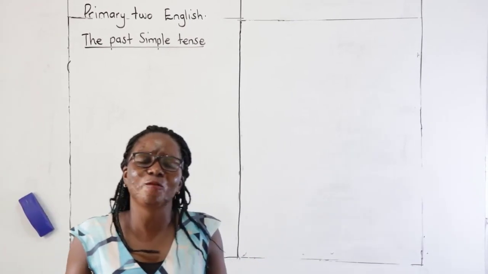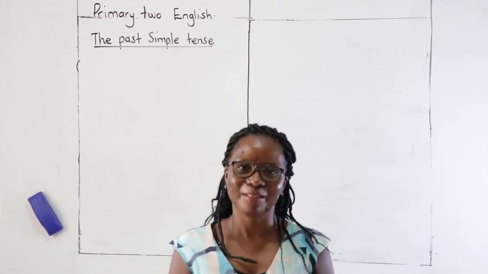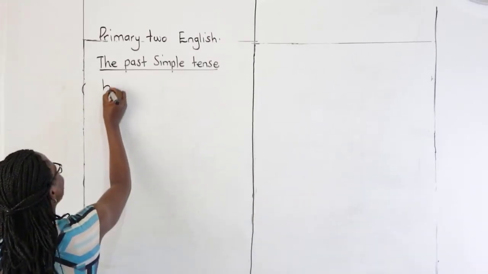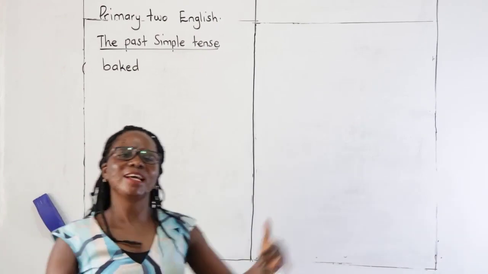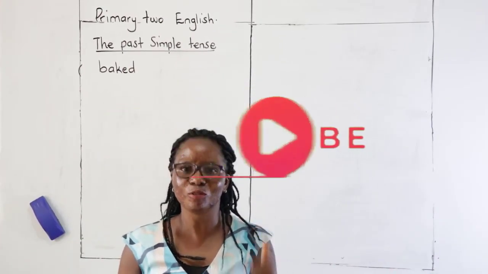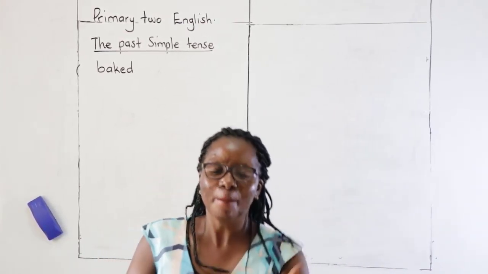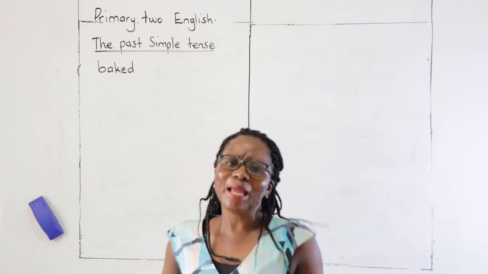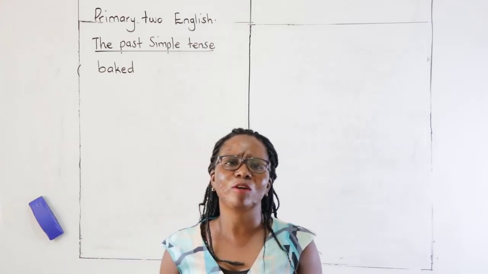What you did yesterday, for example, I can say, yesterday I baked bread. Baked. Yesterday I baked bread. What I did yesterday. So those are the tenses we are going to look at. We are going to look at what you did yesterday. Maybe you played, maybe you jumped, maybe you ate, maybe anything that you did yesterday. Those are the words that we are going to look at.